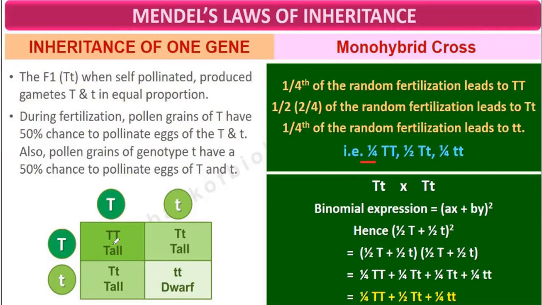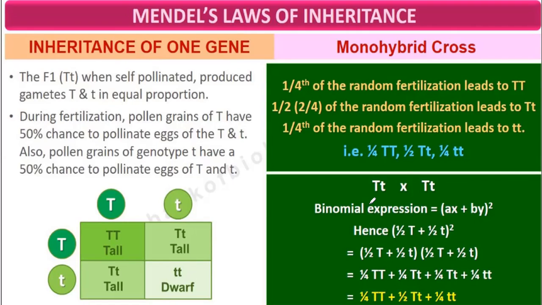See, 1 out of 4 is capital T, capital T. Half of this is capital T, small t: 2 out of 4 becomes 1 out of 2. And the remaining 1/4 is small t, small t.